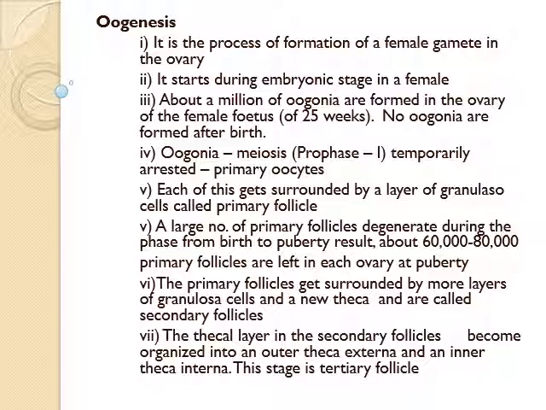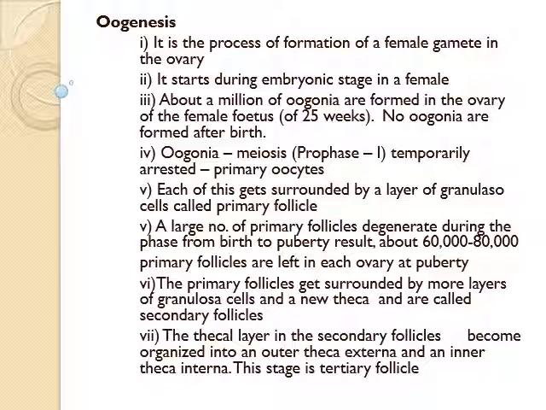That is the formation of oogonia in the fetus life itself. This formation is completed at 25 weeks of fetus life. About 1 million oogonia form in the ovary of the female fetus. After birth, no oogonia formation. The first step in oogenesis, up to the production of primary oocytes, occurs before birth. Primary oocytes do not divide further.